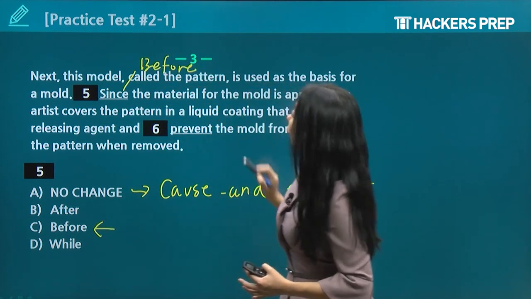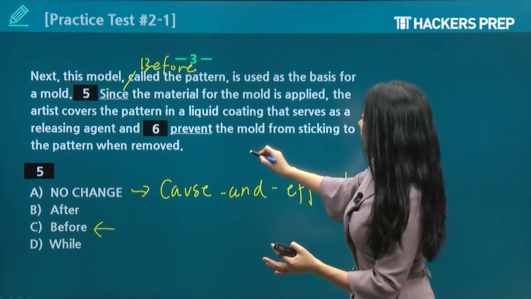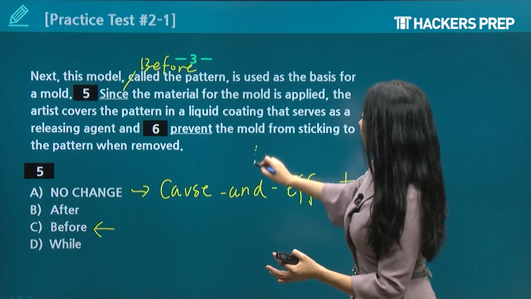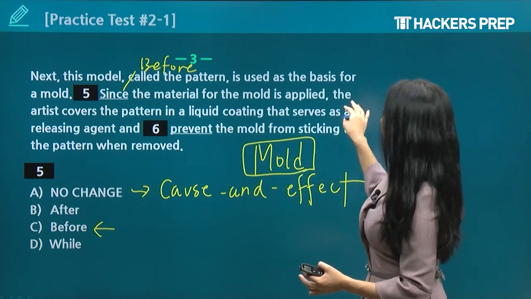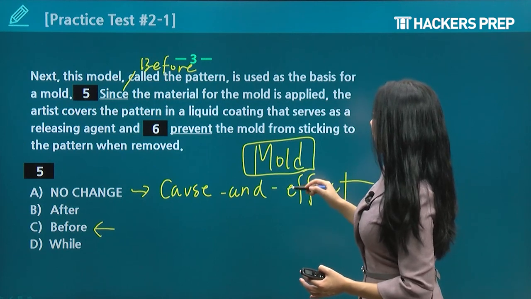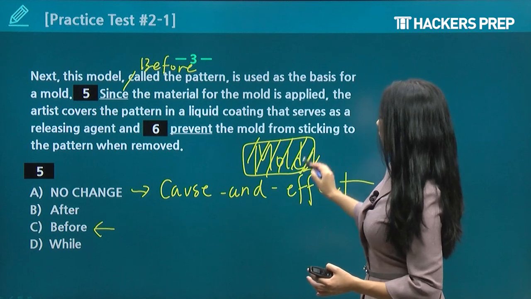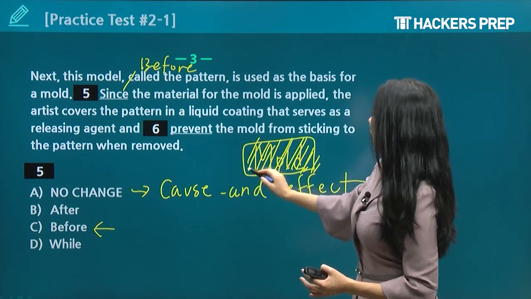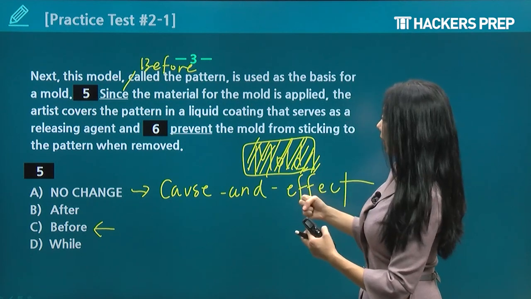Okay, before the material for the mold is applied, so before the material is applied onto the mold, let's see, this is the mold. Okay, let's just say this is the mold. The artist covers the pattern in a liquid coating. So the liquid coating, right? The pattern is covered by this liquid coating that serves as a releasing agent and prevent the mold from sticking to the pattern when removed.